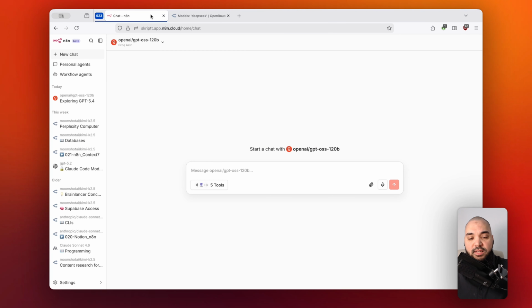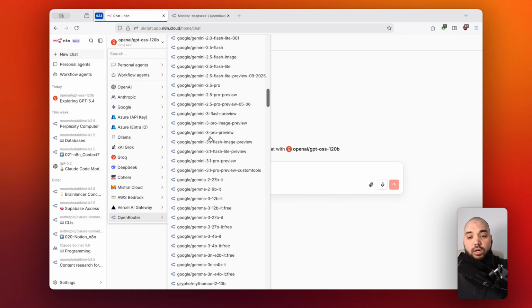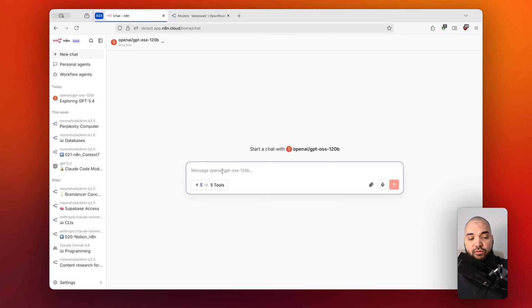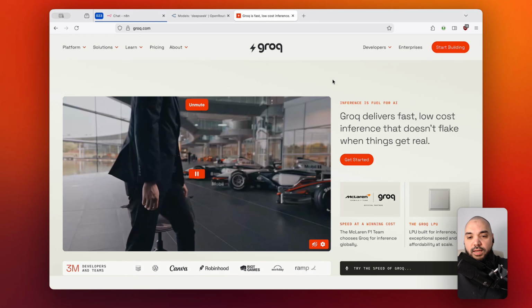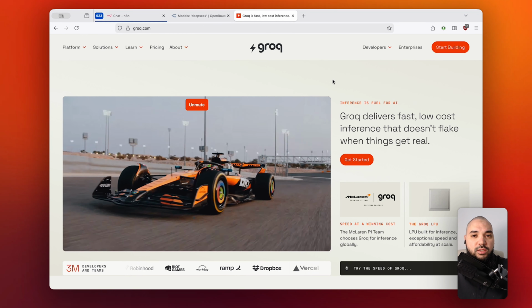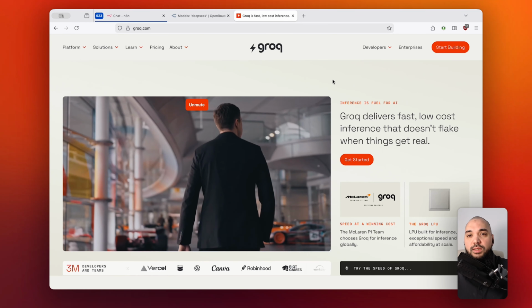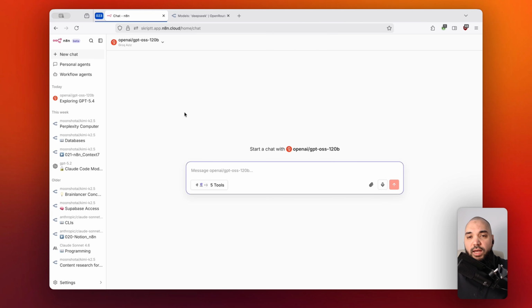And within the new chat interface of N8N, as you can see right here, you also have access to OpenRouter, which basically means that you can see this from my scroll bar right here, that you are basically able to use any kind of model that you would like. And if for instance you also would like to use something like Groq, right? And I don't mean Grok with a K, but I do mean Groq with a Q. And this is one of the most interesting providers of LLMs. They are not necessarily a provider themselves, but they offer hardware where certain LLMs can run, and you can decide on your own what kind of software you would like to talk to. But at the end of the day, this is giving you a very fast way how you can talk to an LLM like this one, right?